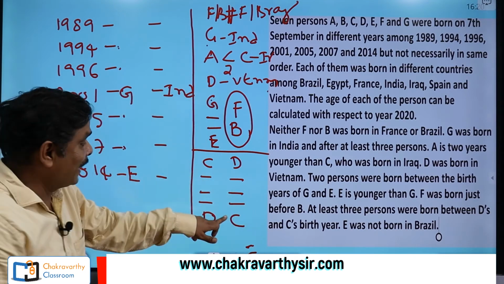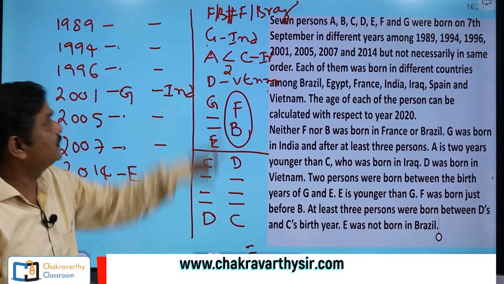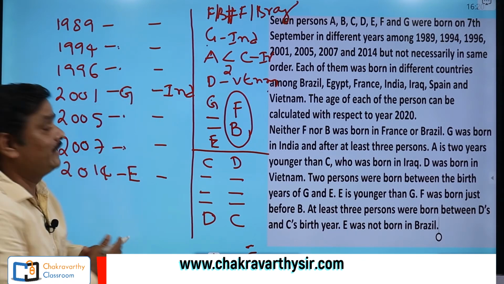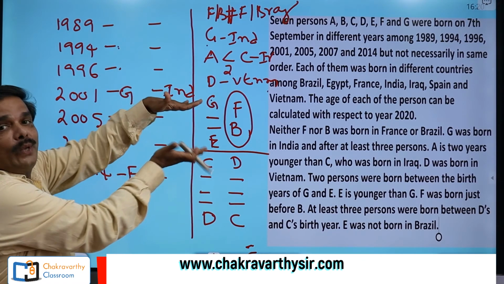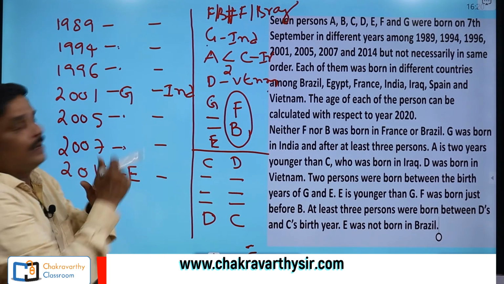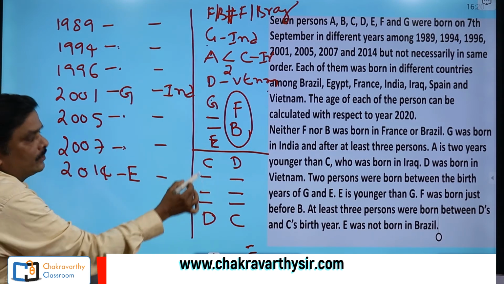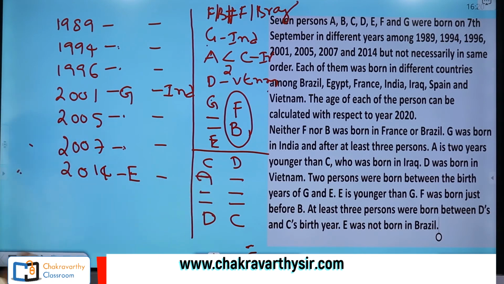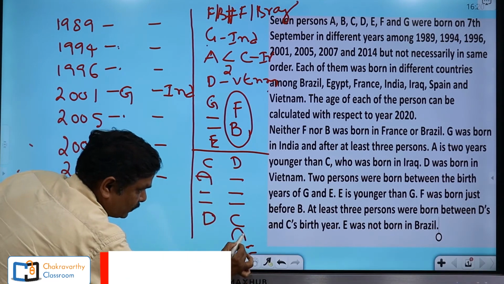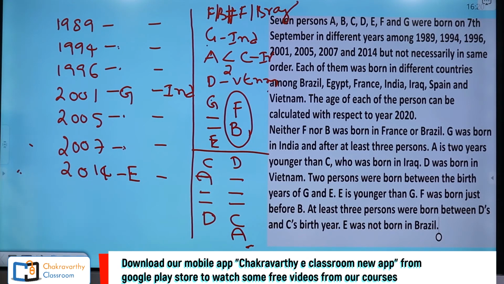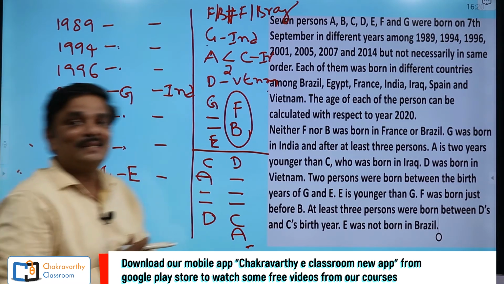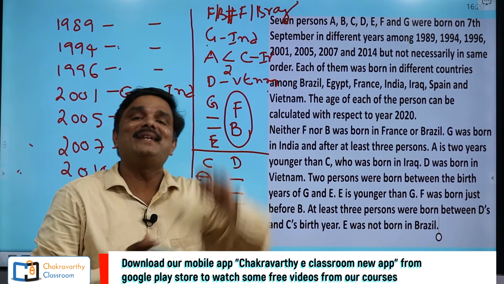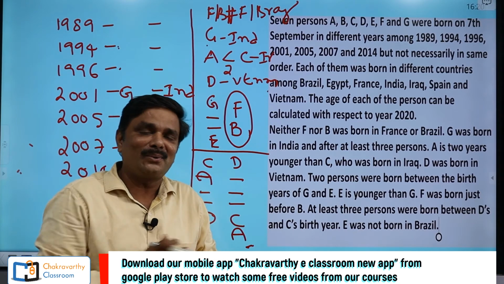What is that one? Another piece of information connects with C, that is A's. A and C should appear together consecutively on the chart. How? C above, A below. Suppose you want to go with this one, it must be A, no other way. If you want to go with this one, this must be A. That's it. Now again students, 4 more possibilities are there, but you should not venture into taking 4 there.